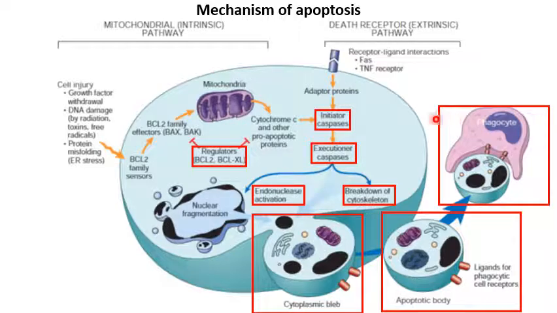Now these caspases are regulated by pro-apoptotic proteins and anti-apoptotic proteins. Let us learn the caspases, that is the proteolytic enzymes which bring about apoptosis, are activated by two mechanisms. One is intrinsic pathway, another one is extrinsic pathway.